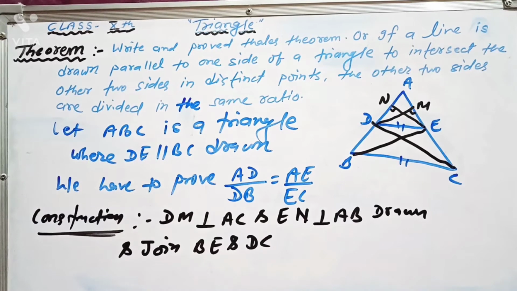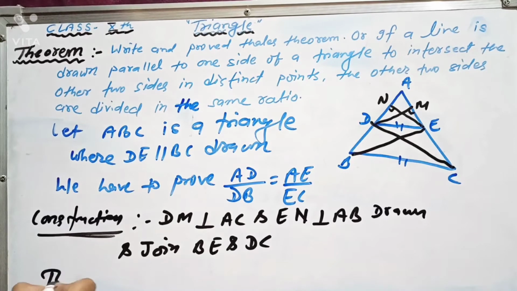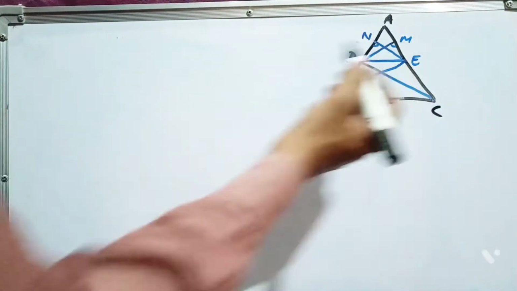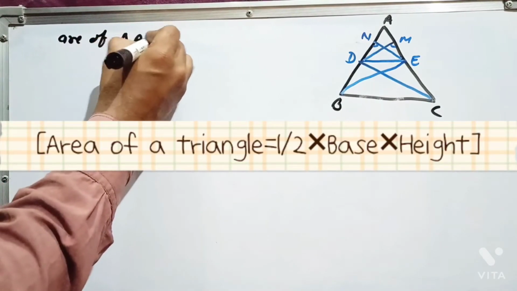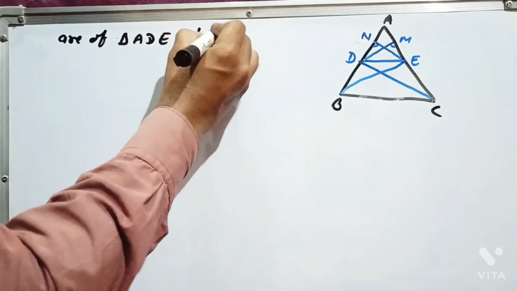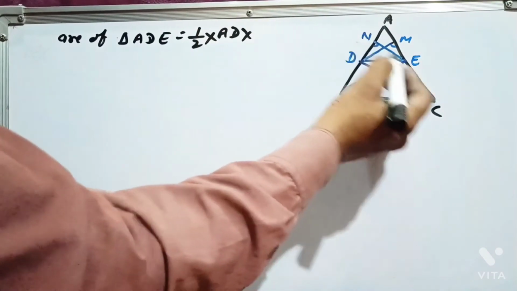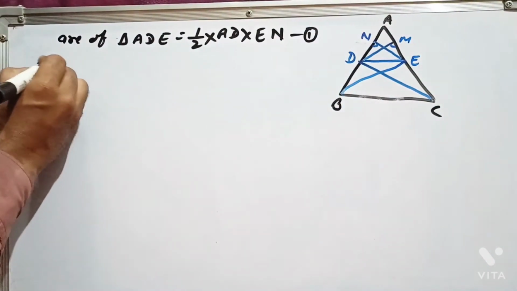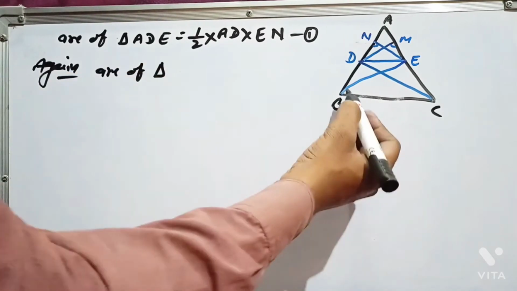So let's solve now what this question is all about. To prove, you write there: area of triangle ADE is 1 by 2 into base into height. The base will be AD and the perpendicular will be EM. Let it be equation 1. Again, area of triangle BDE.